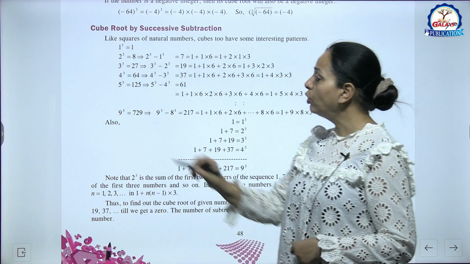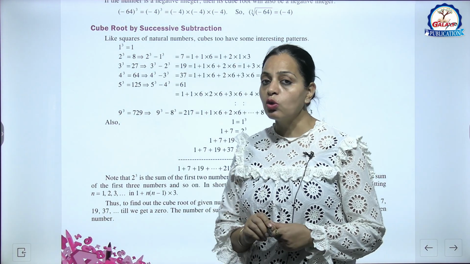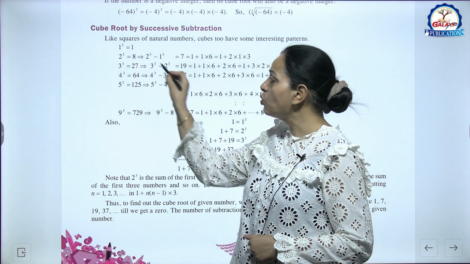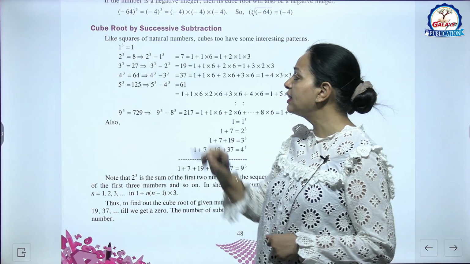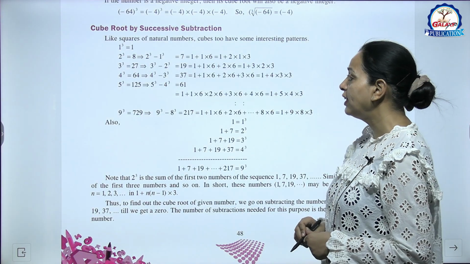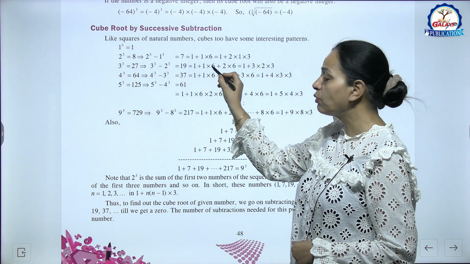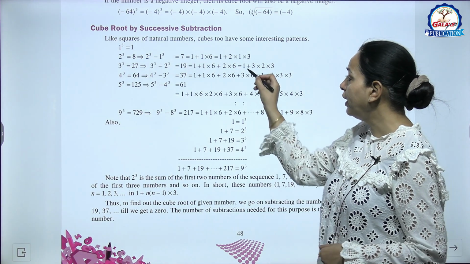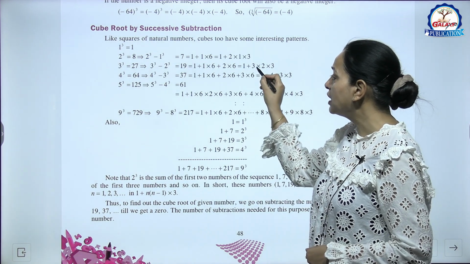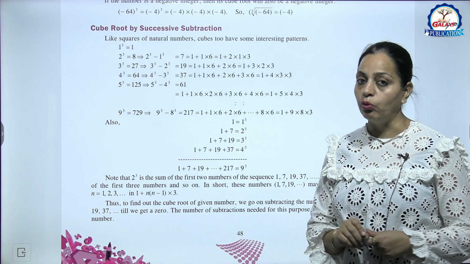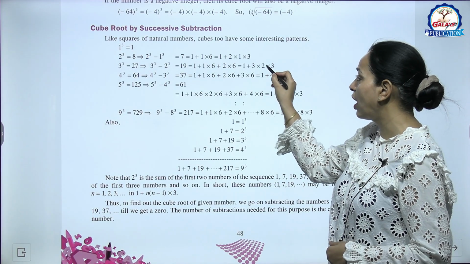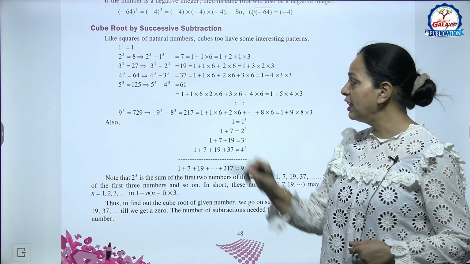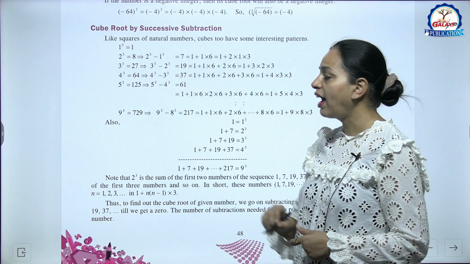Okay. Now 3 cube is 27. So 3 cube minus 2 cube, that is what? That is 19. Or 19 we can write 1 plus 1 into 6 plus 2 into 6. Or how we can write, equals 1 plus 3 into 2 into 3. This is 18. 3 2s are 6, 6 3s are 18 plus 1, that is 19.